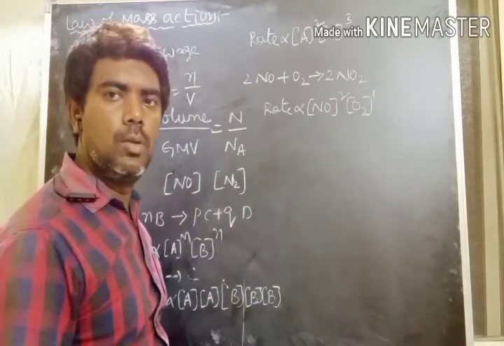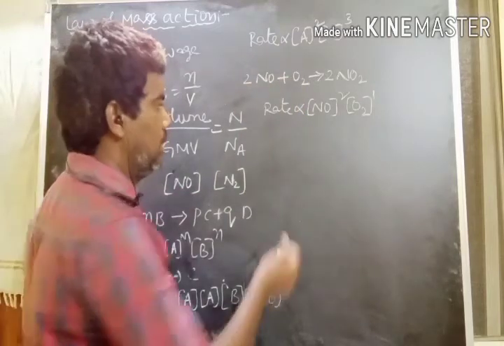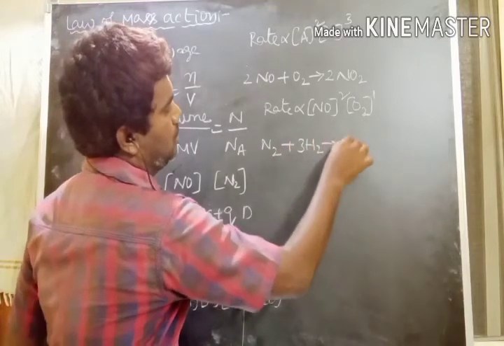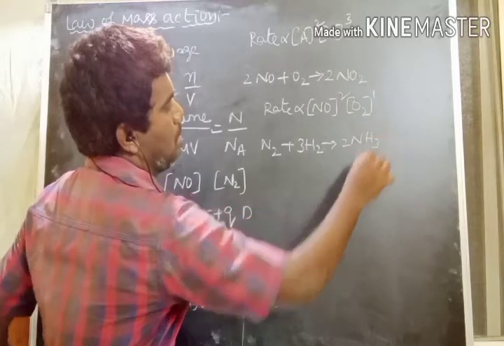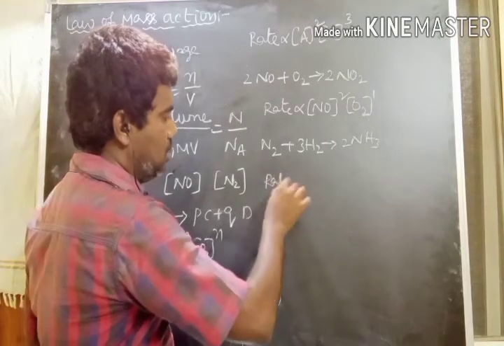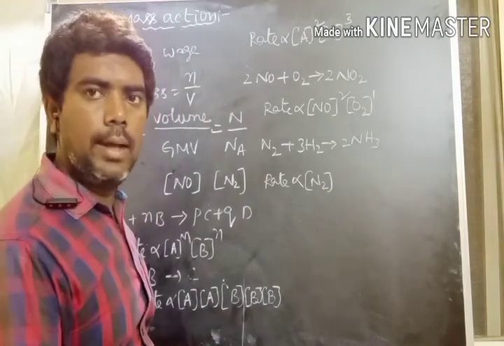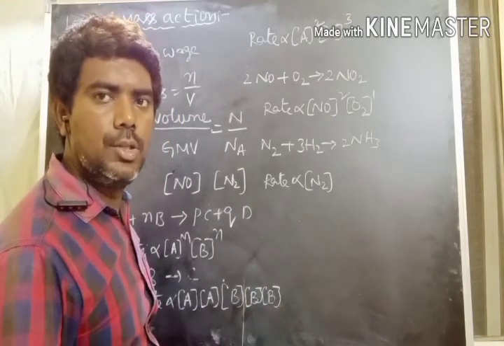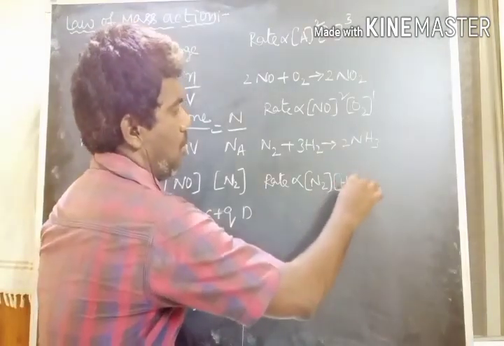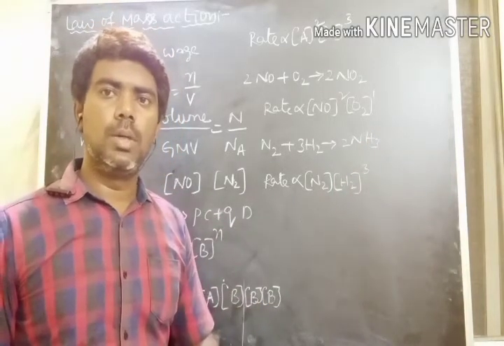Now the rate is proportional to the product of molar concentrations of NO and O2. Next, if you take one more equation, N2 plus 3H2 gives rise to 2NH3. Here also the rate is proportional to the product of molar concentrations of the reacting species, that is N2 and H2. So this is about the law of mass action.